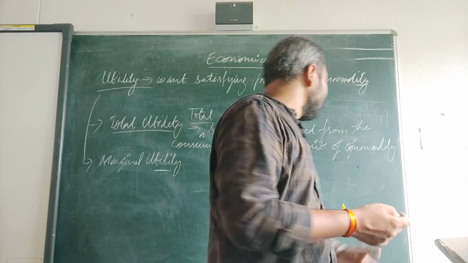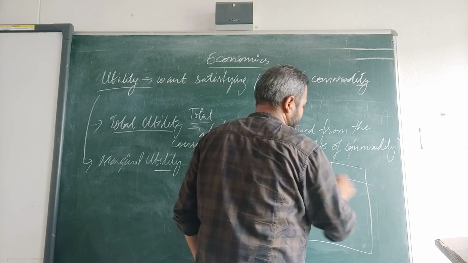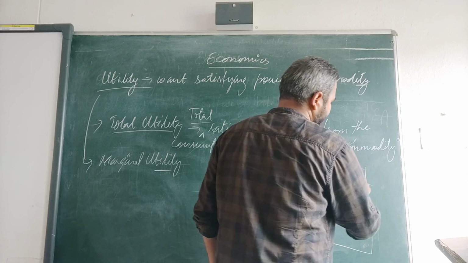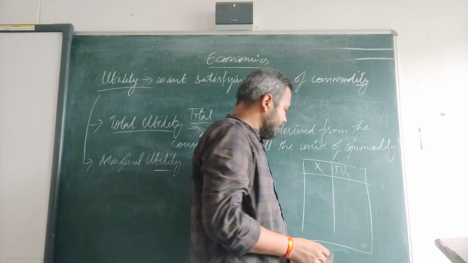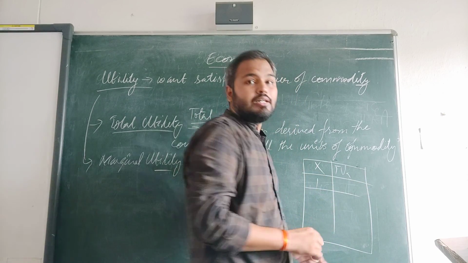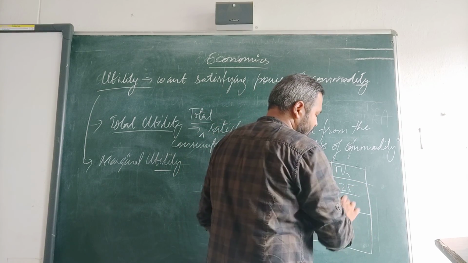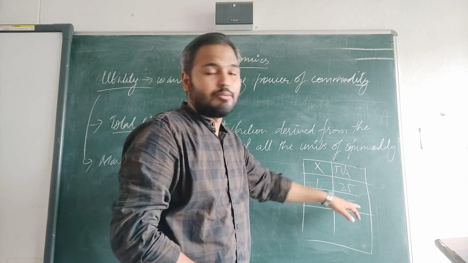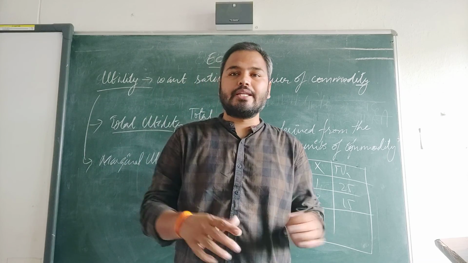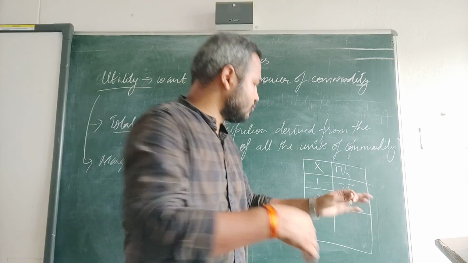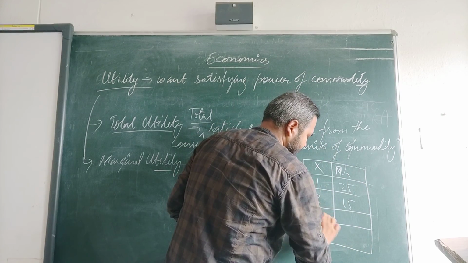Suppose, for example, this is commodity X and UX means utility X. Then first time when you consume, how much utility did you get? 25. Second time you consume the water, you got 15. Then third time you got 5. It will keep on increasing, however many units you consume.